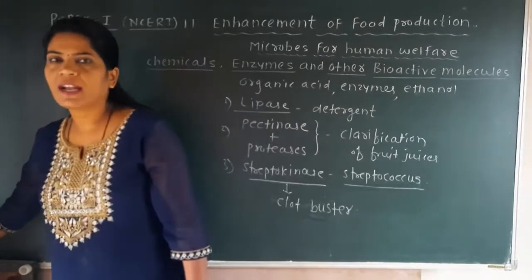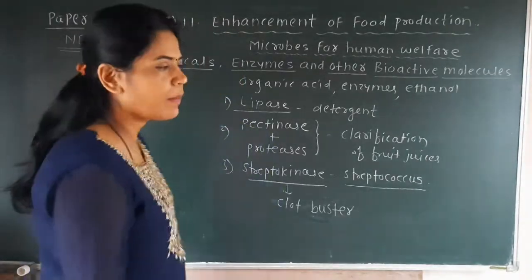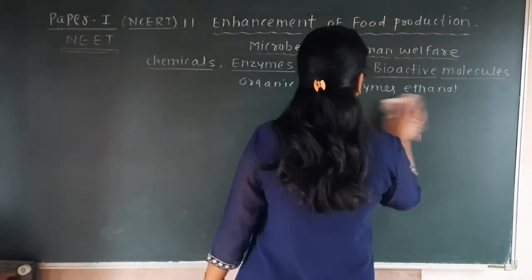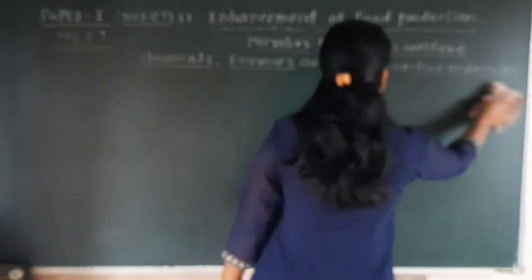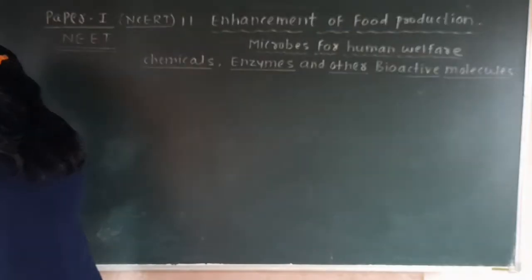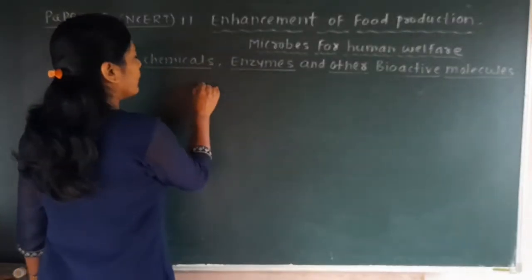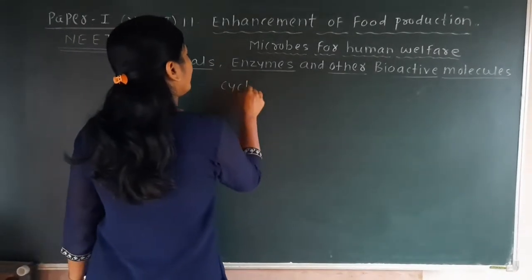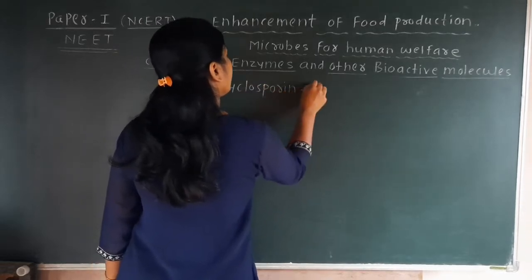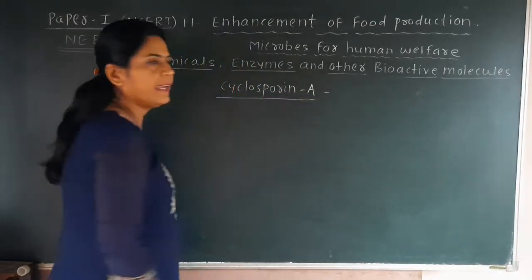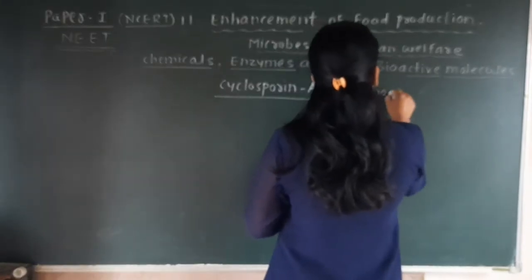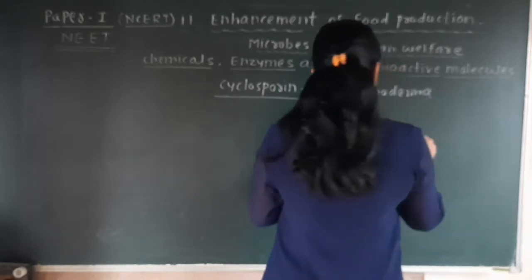So here we have to see that one of the important example is the cyclosporin A, which is produced by the fungi Trichoderma polysporum.